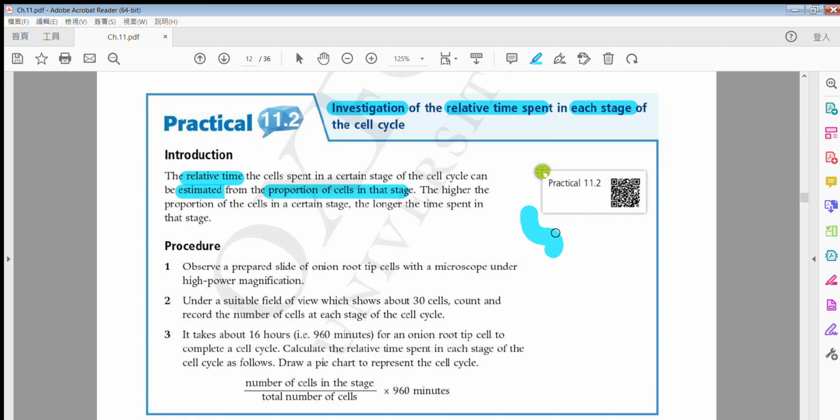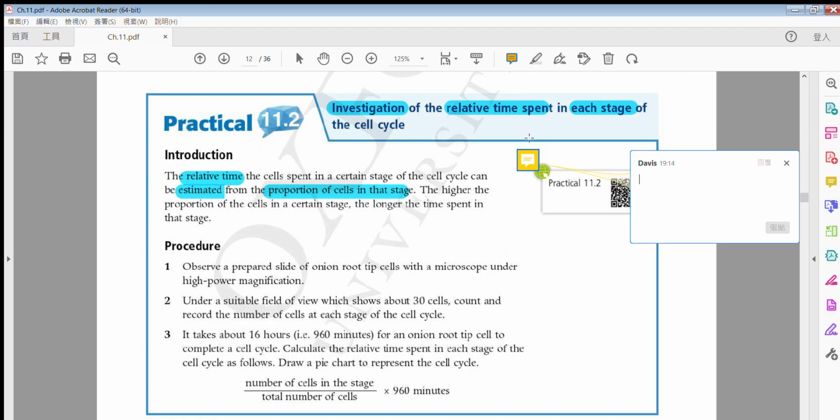For example, now I have 100 cells. I'm looking at 100 cells, and I see 50 cells showing chromatin. And then 10, 10, 20, 10.